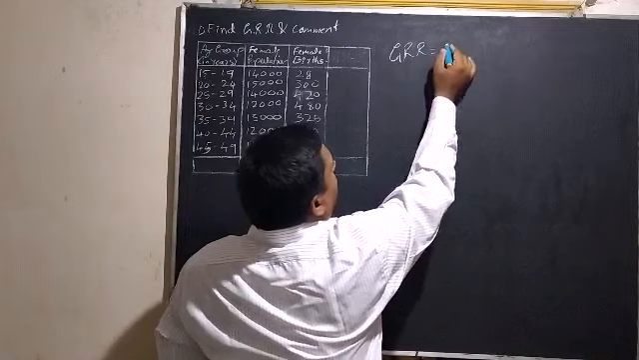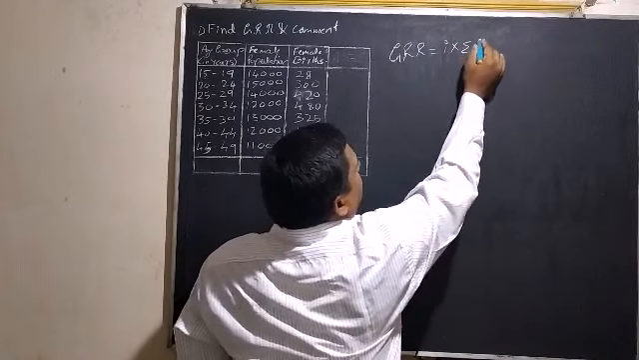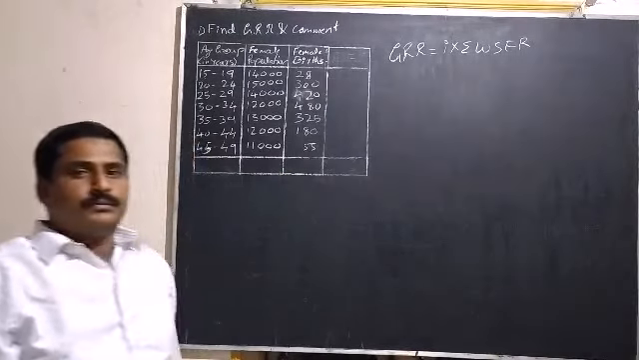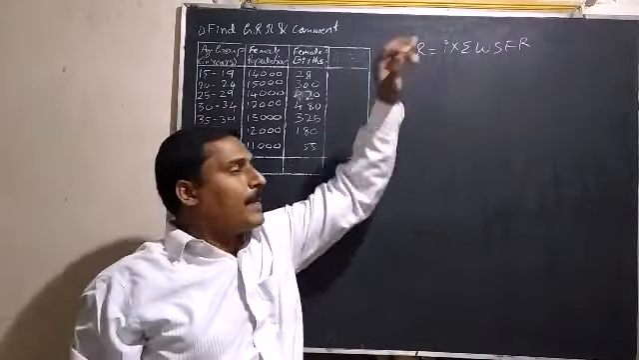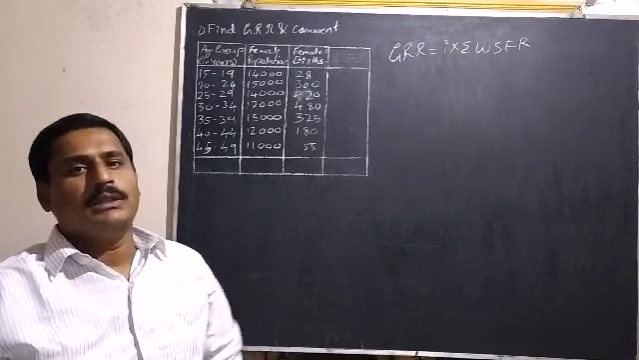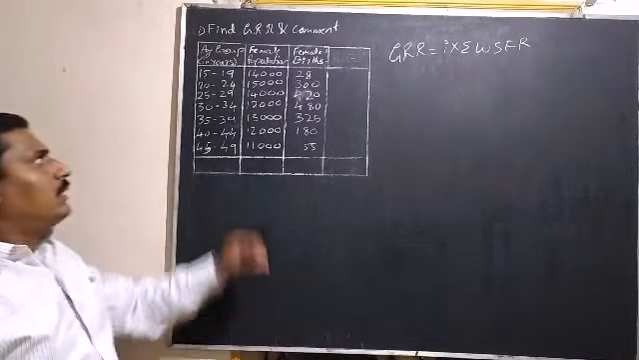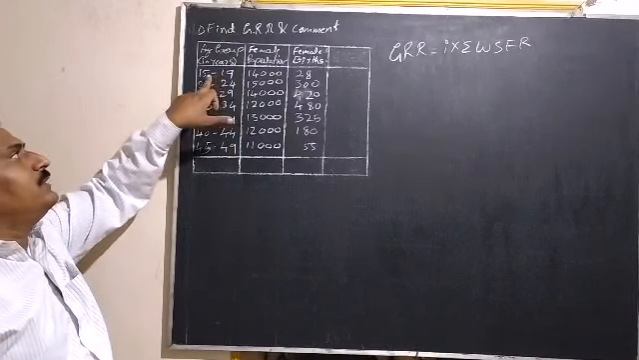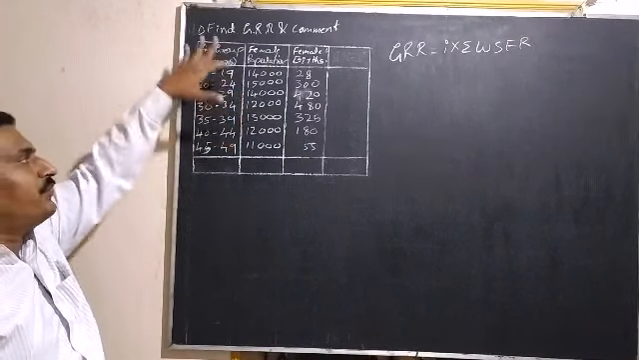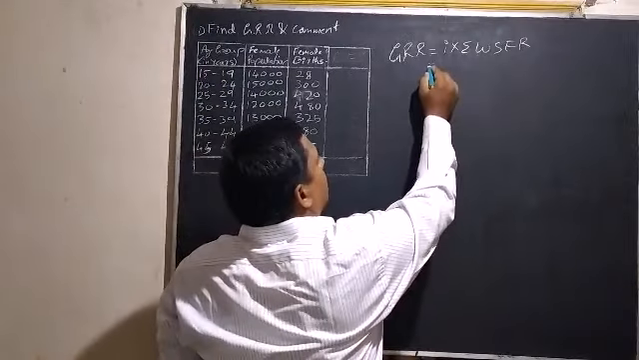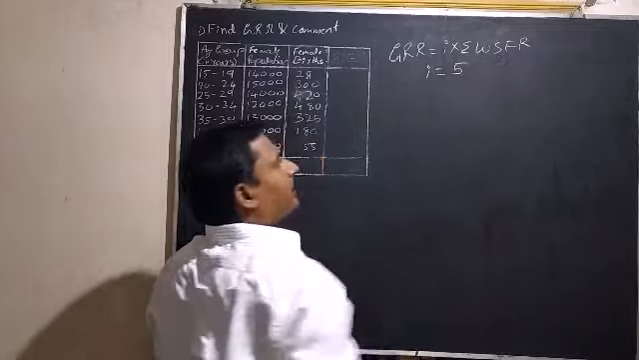GRR is equal to I into summation WSFR. So here I means width or magnitude of the age groups. So here the magnitude or width of the age group is 15 to 19, 20 to 24. All are of equal width, that is 5. So I is equal to 5. And